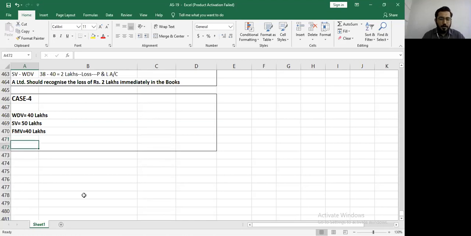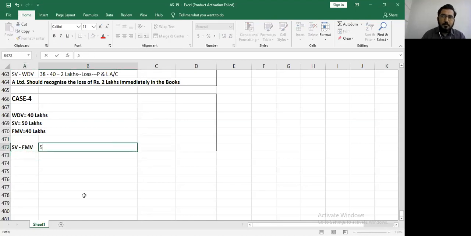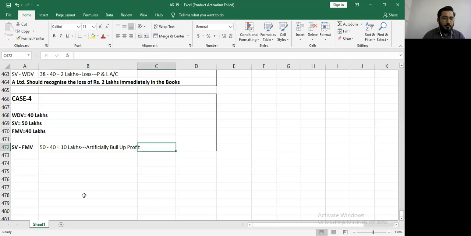Okay, I'll write that for you. Sale value minus fair market value is equal to 50 lakhs minus 40 lakhs. Okay. We get 10 lakh profit. Perfect. So we will defer it and amortize over the lease tenure. What is this called? Artificially built up profit. Artificially built up profit. What will you do with this? It will be deferred and amortized over the lease tenure.